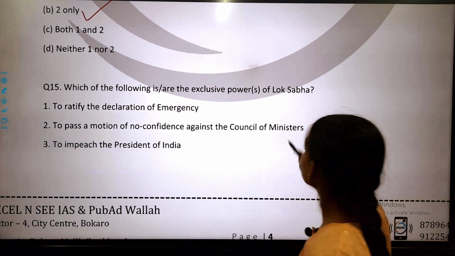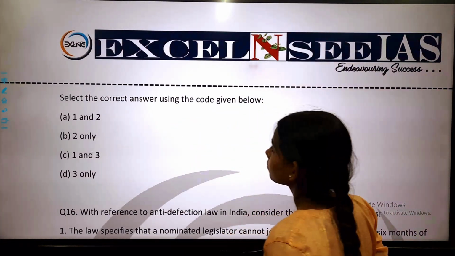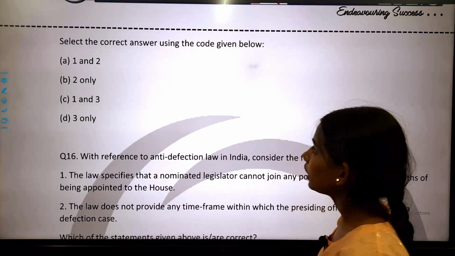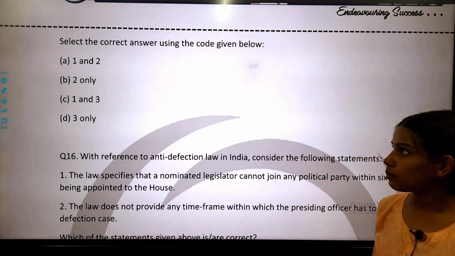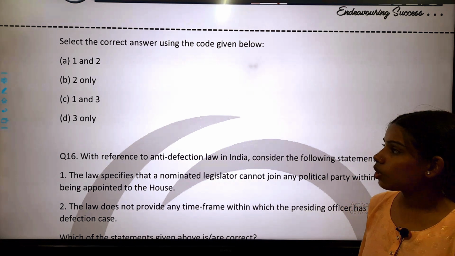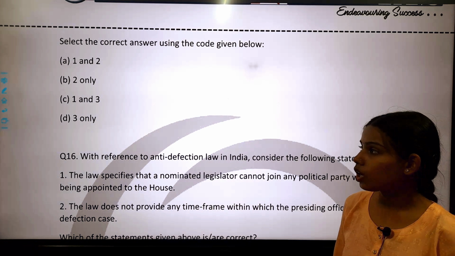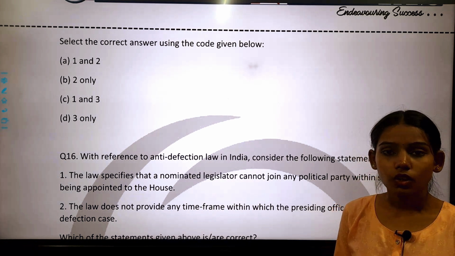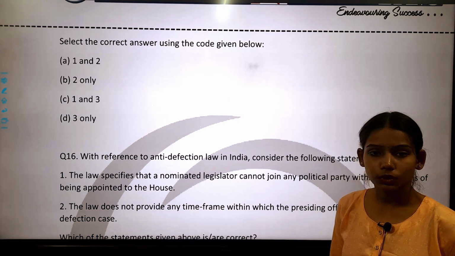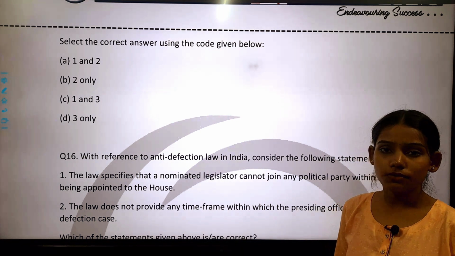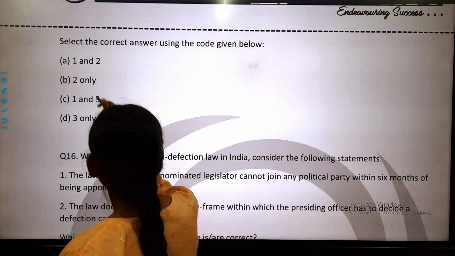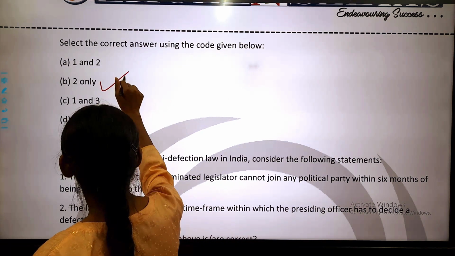And now come to the other statement. So you have to identify that among the following 3 statements, which of the statement is correct. Okay. So option A is 1 and 2, option B 2 only, option 3 1 and 3, and option D is 3 only. So the correct answer of this question is option number 2, that only 2 statements are correct. Okay.